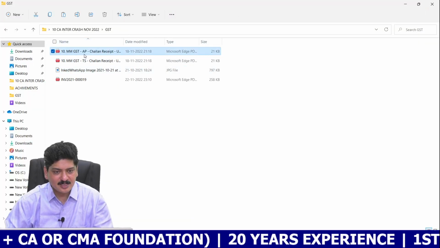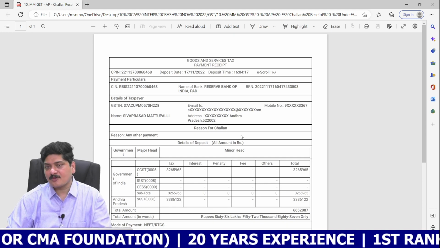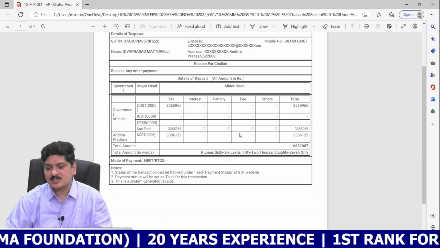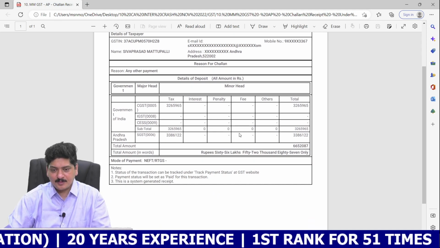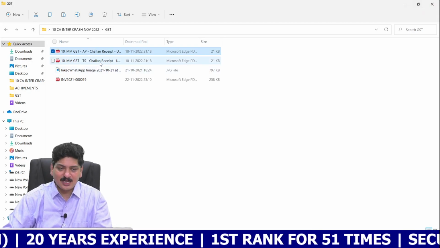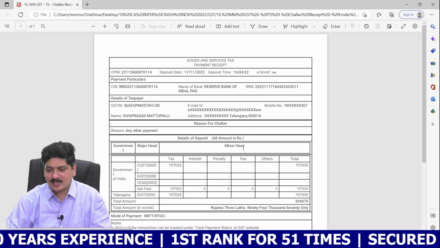I'll just show you the evidence. Recently, in the month of November 2022, we made a payment of approximately 66 lakhs for the AP operations in the name of GST, whereas in case of Telangana operations, near about another 4 lakhs.